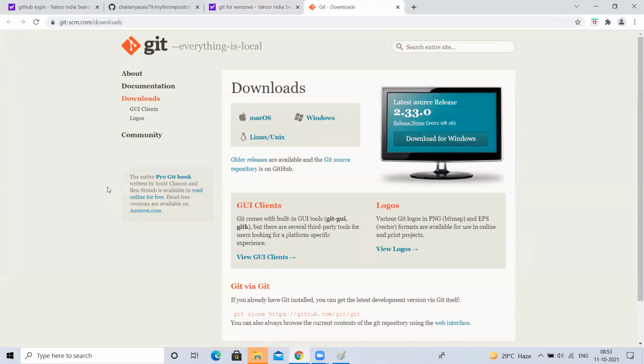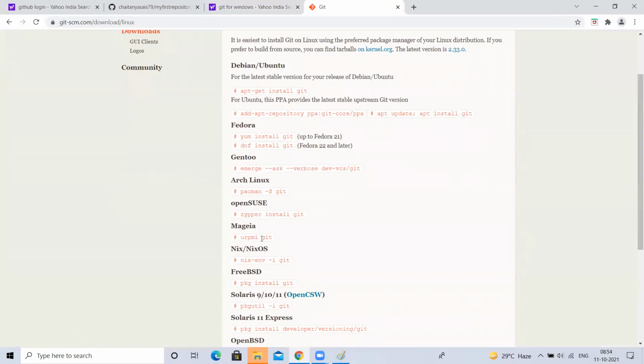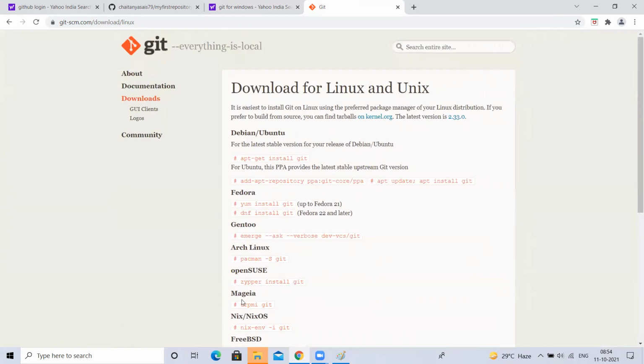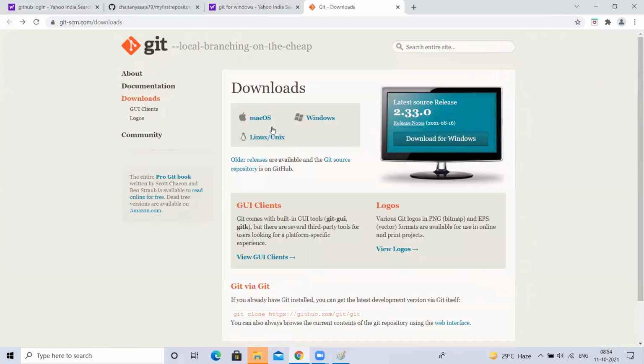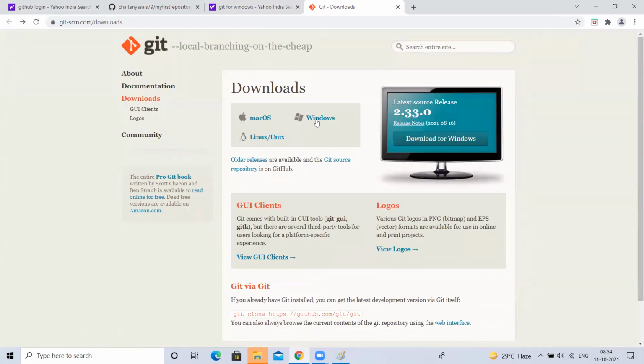If you go here, you can see it has downloads for Mac, for Windows, and for Linux. If we click on Linux and Unix, it has commands to install Git on your machine. This is for Ubuntu, this is for Fedora, Red Hat. So for different Linux distributions, it has commands. If you want it for Mac, click on this, and it shows brew install git. But for now, we want it for Windows.